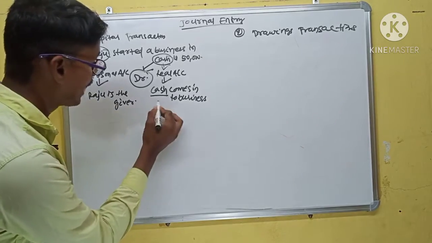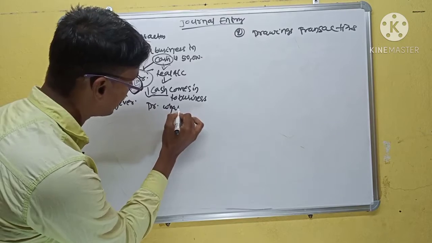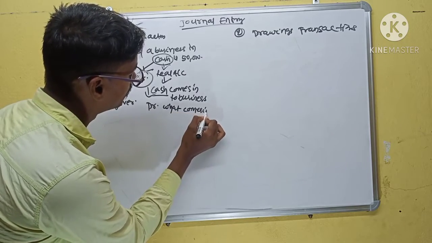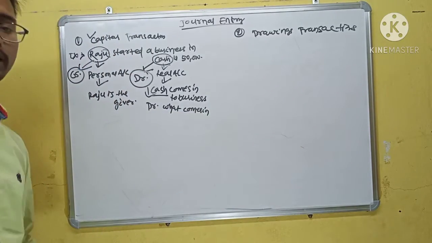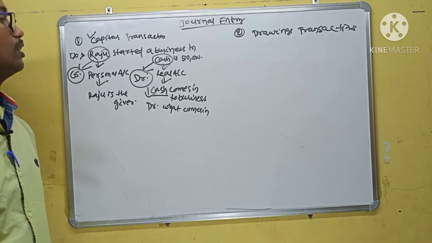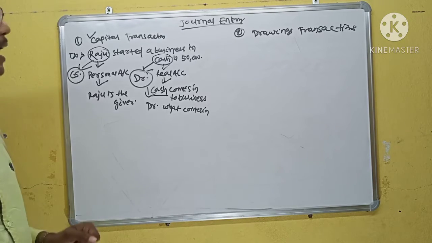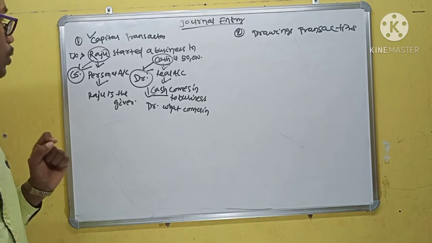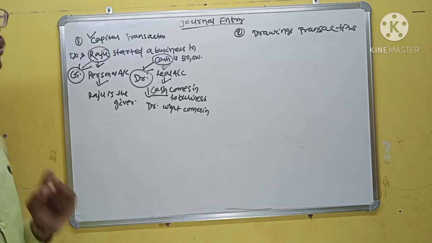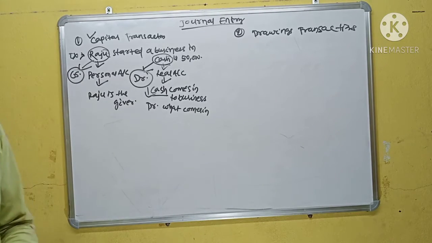Overall, Raju account is credited and cash account is debited.